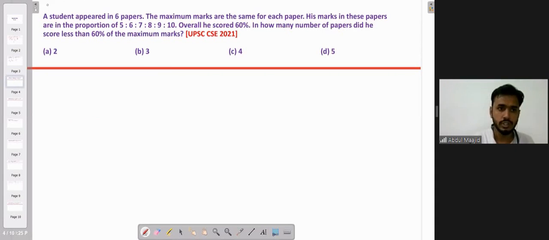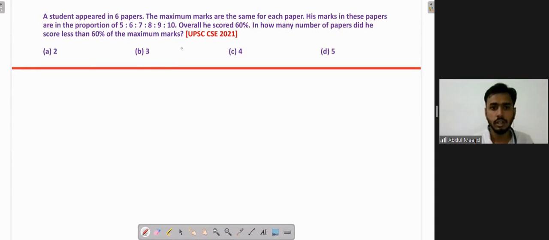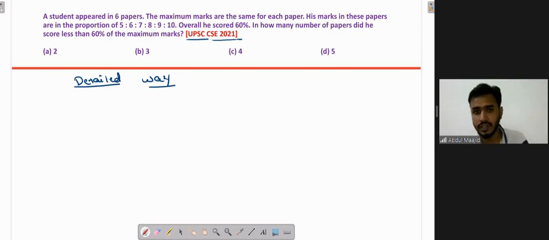Look at this question. This is a very important one, and it is a combination of ratio, percentage, and average. This was asked in 2021. Let's look at it. I'll show the detailed way which most of the people follow. Then we'll have a look at the shortest possible way, just by looking at the question. How can we answer this question?